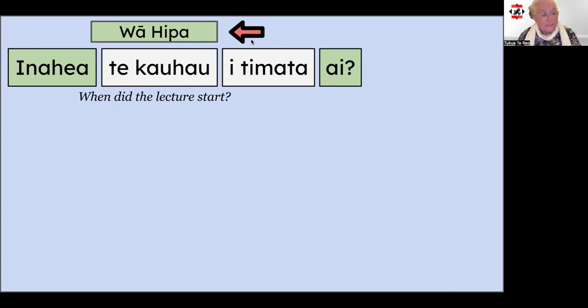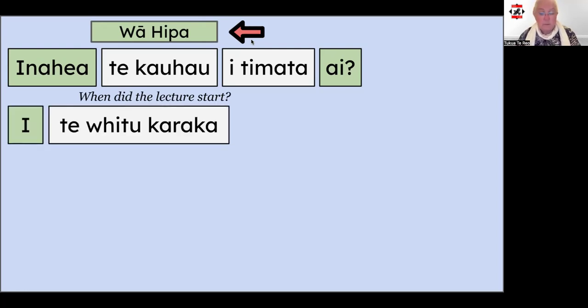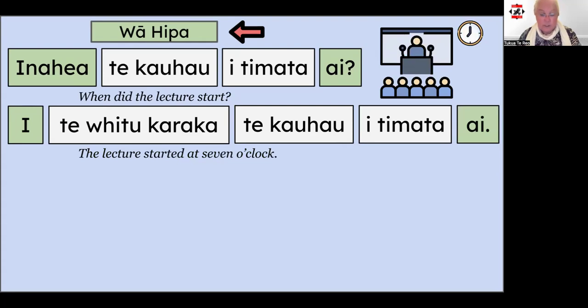The answer then starts with the adverb of time, I, and in this case the time the meeting started, which was, let's say, whitu karaka. And then followed by the remainder of the sentence, which is in the same order as the question. I te whitu karaka te kouhou I timata ai.